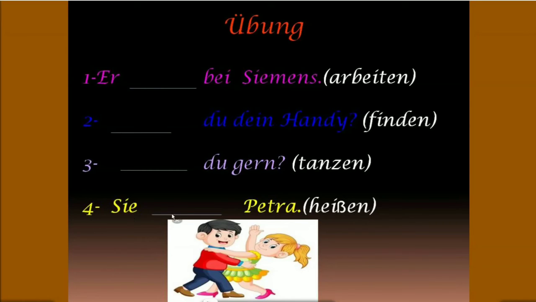Next is sie blank Petra. And the verb is heißen. Here you can see these are infinitive verbs and you have to fill in the conjugated verbs according to the subject. Let me give you the hint that this sie is third person she. Please pause the video here, write your answers, and then play and continue.